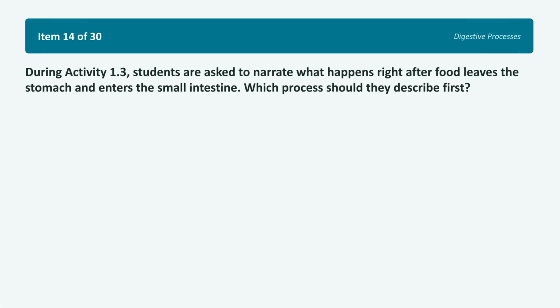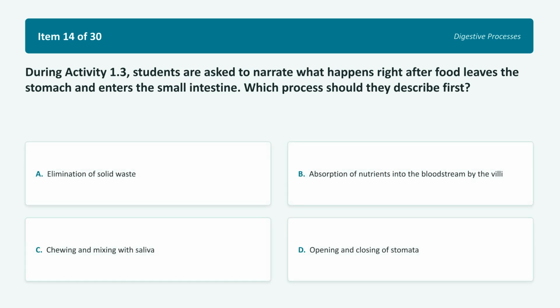Moving to item 14. During activity 1.3, students are asked to narrate what happens right after food leaves the stomach and enters the small intestine. Which process should they describe first? Choice A. Elimination of solid waste. Choice B. Absorption of nutrients into the bloodstream by the villi. Choice C. Chewing and mixing with saliva. Choice D. Opening and closing of stomata. Trace the path of your food step by step. Pause the video and write your answer down.